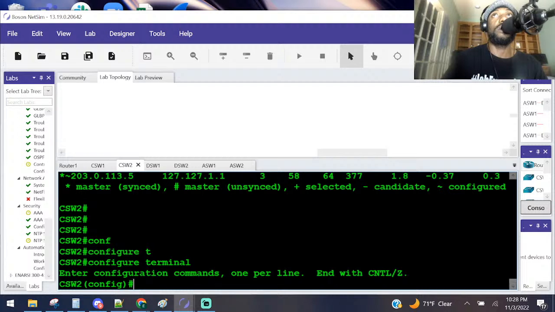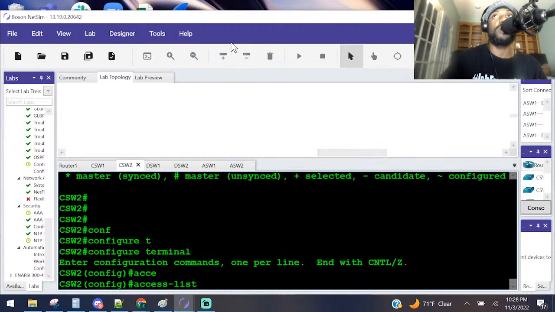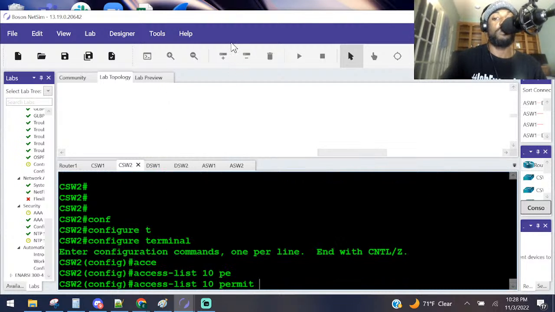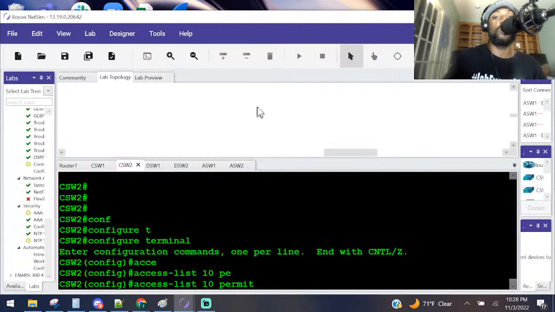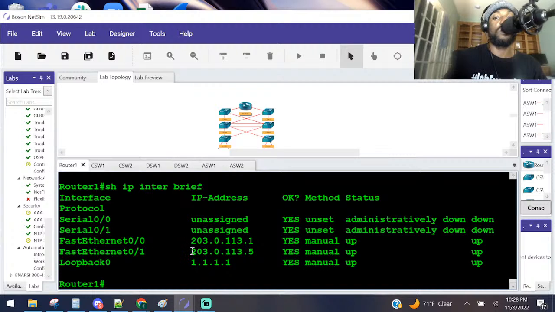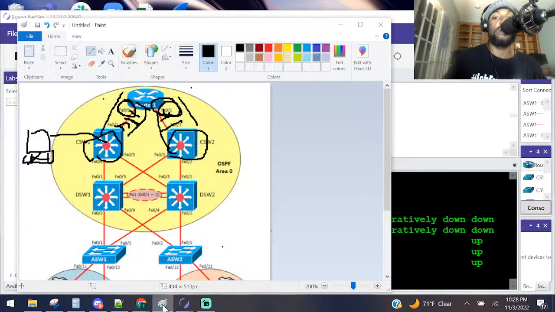Let me see what they want us to do here. It's CSW2. First, we got to create that access control list. They say give it an ID of 10. Permit. And what was that IP address? So basically now we need the IP address that lies over here, FA01 on router 1, right? Y'all with me so far? I hope I'm not losing anybody or confusing anybody. Let's see, router 1, FA01, so 203.113.5, right? That's FA01, right? Yes, it's FA01, right here.